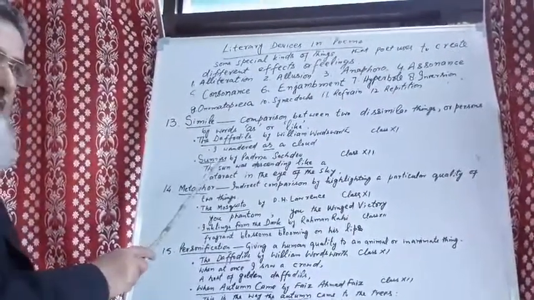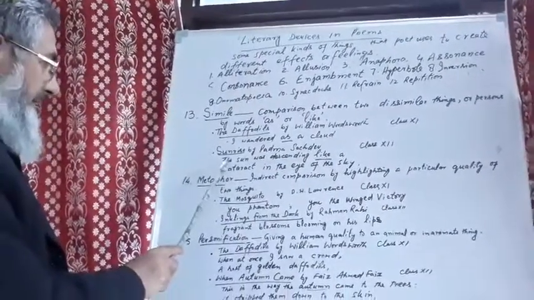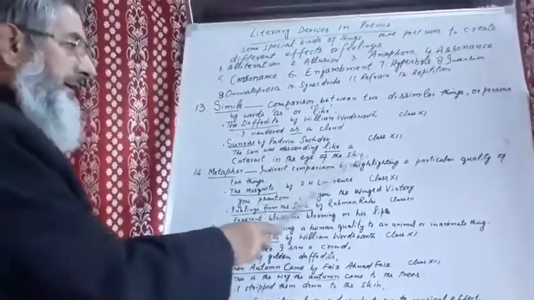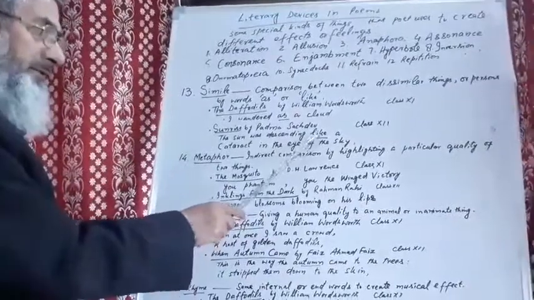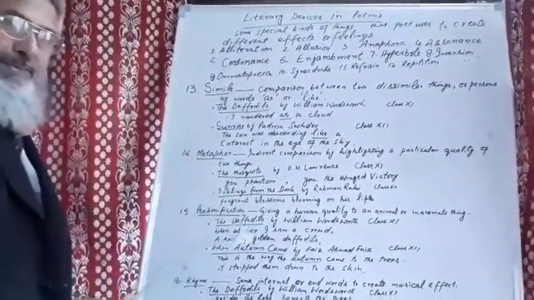Similarly, in the poem Sunrise, 12th class poem by Padma Sachdev, the poet says, the sun was descending like a cataract in the eye of the sky. Here the comparison has been shown by using the word like. This is another example of simile.